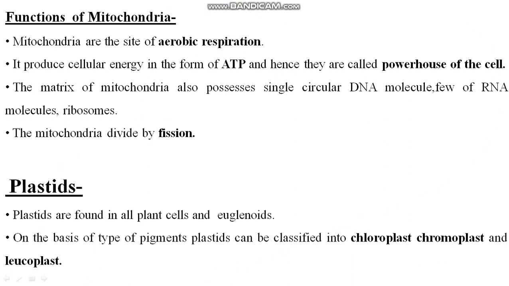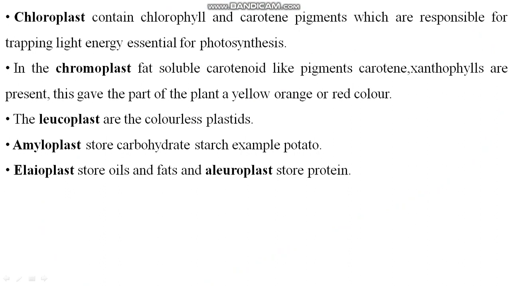Now comes the plastids. Plastids are cell organelles of plant cells and euglenoids. On the basis of the type of pigments, plastids can be classified into chloroplast, chromoplast and leucoplast, right? It depends on the type of pigments present in the structure. Chloroplast contains chlorophyll and carotene pigments, which are responsible for trapping light energy essential for photosynthesis. Clear? In the chromoplast, fat soluble carotenoids are present, with pigments like carotenes and xanthophylls. This gives the part of the plant a yellow, orange or red color. Clear? The leucoplasts are the colorless plastids.